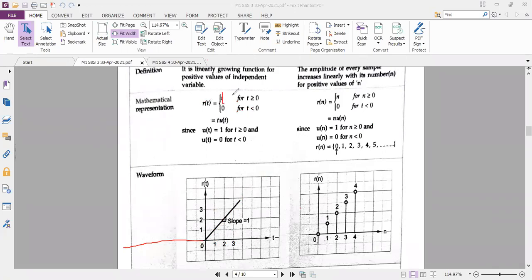See, why here R of t is equal to t? Can anybody tell me why it is t now here? Why t? Because the amplitude is different at different times, right? If it is R of 0, t is 0, here also it is 0. The amplitude is 0. If t is 1, that means if time is 1, then the amplitude is also 1. That's why they have given R of t is equal to t. I hope you are following this concept.